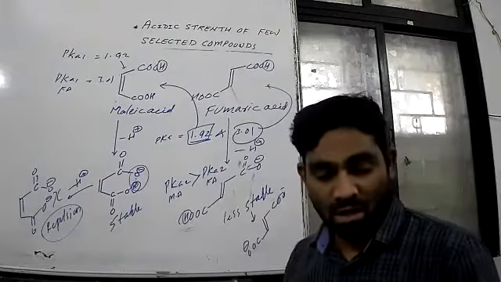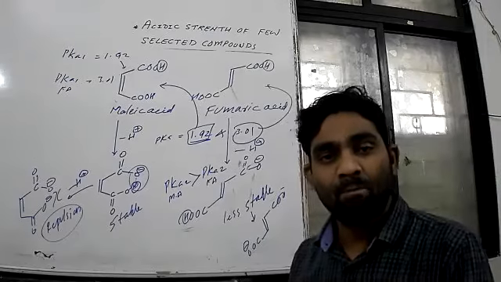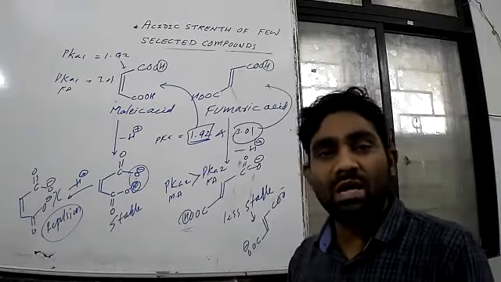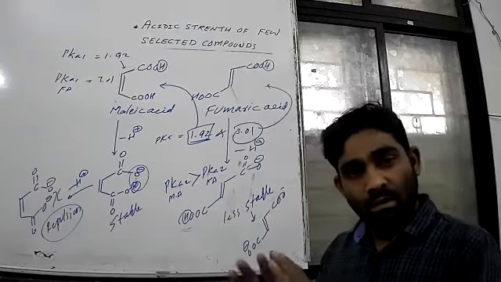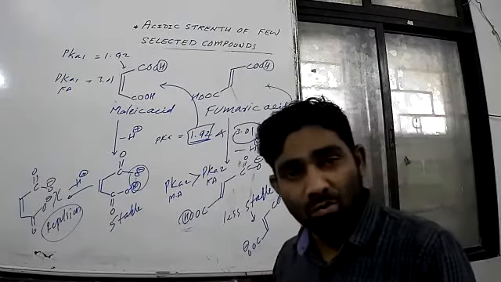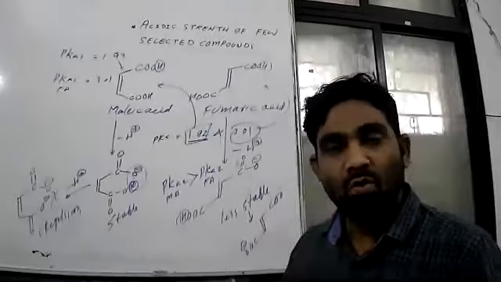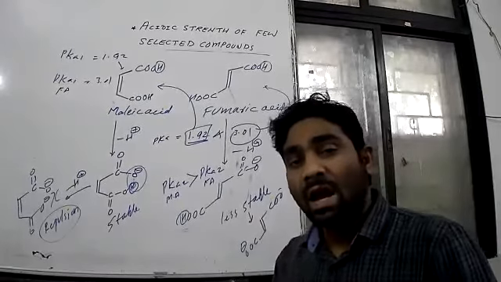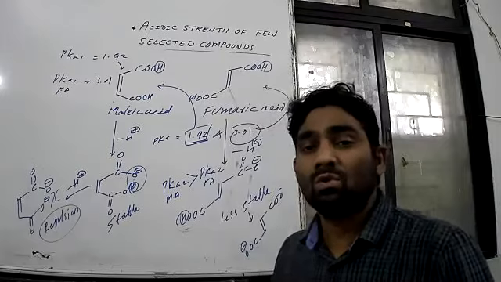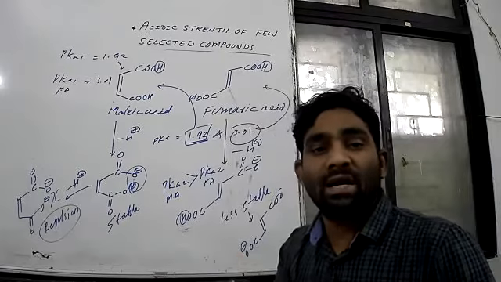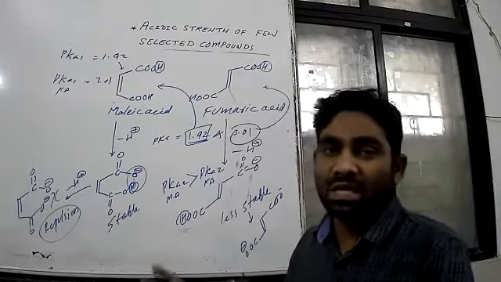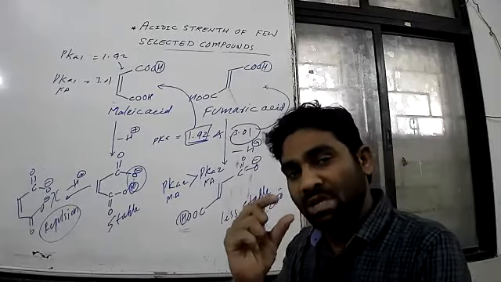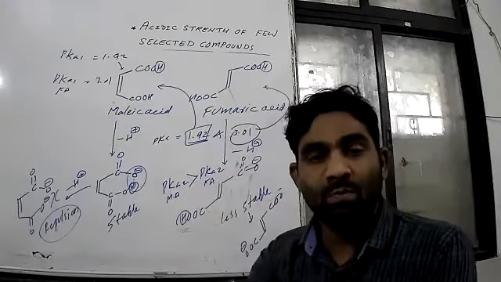So like this we have discussed many examples of organic compounds in which the COOH group is present, and by taking different aspects and diversified molecules, we come to the conclusion that different compounds and different groups play a very important, vital role in deciding the acidic strength, and we can correlate the pKa value with the acidic strength. If pKa is higher, it is less acidic. If pKa is low, it is more acidic. Hope you have understood this.